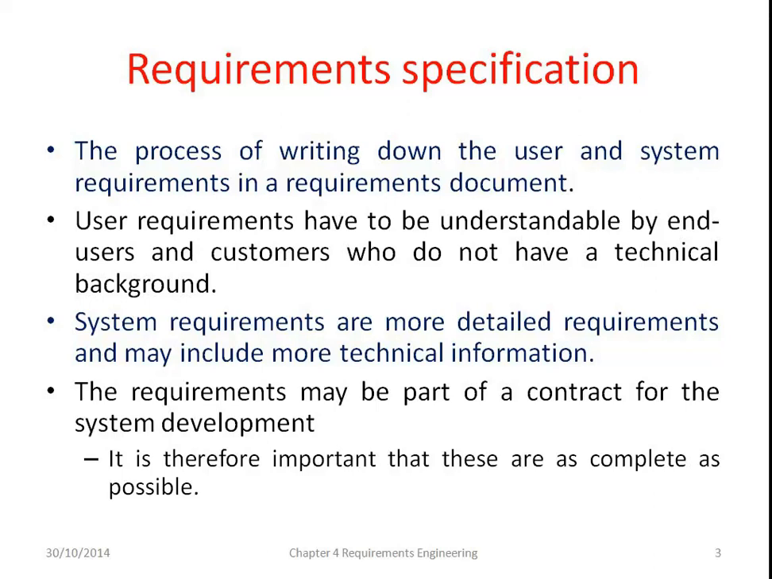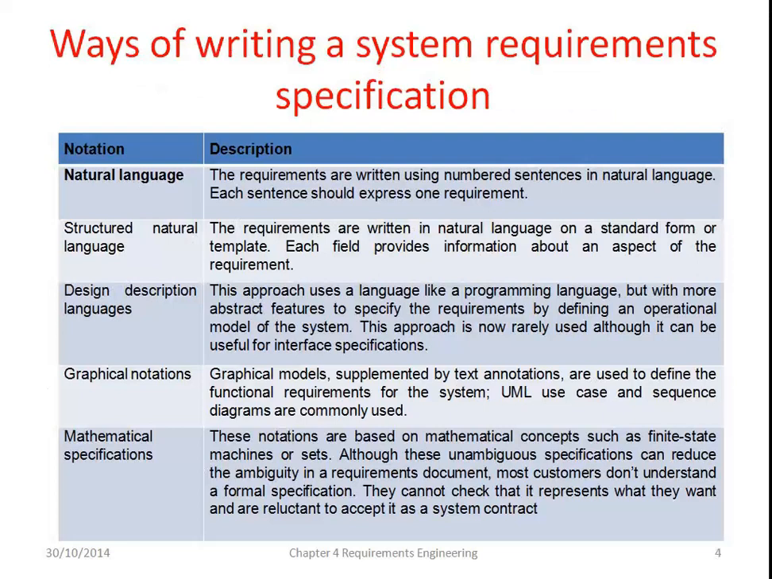System requirements are more detailed and may include more technical information. The requirements may be part of the contract for the system development, so it is important that they are as complete as possible. There are a number of ways of writing a system requirement specification, in different notations. On those notations, requirements can be written. The first one is the natural language notation.